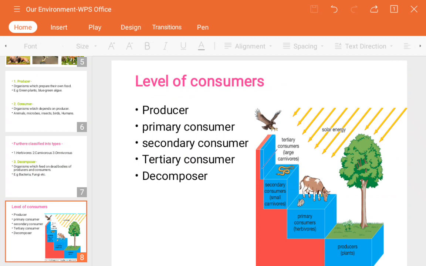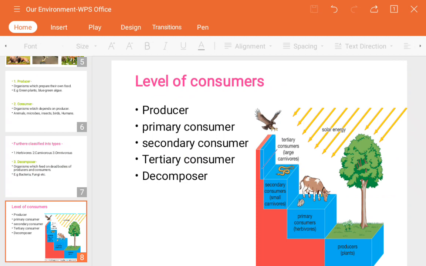So you can see in the image, the producer is the plant. The primary consumer is the rabbit, or you can take for example our cow. Next, the secondary consumer is the snake.